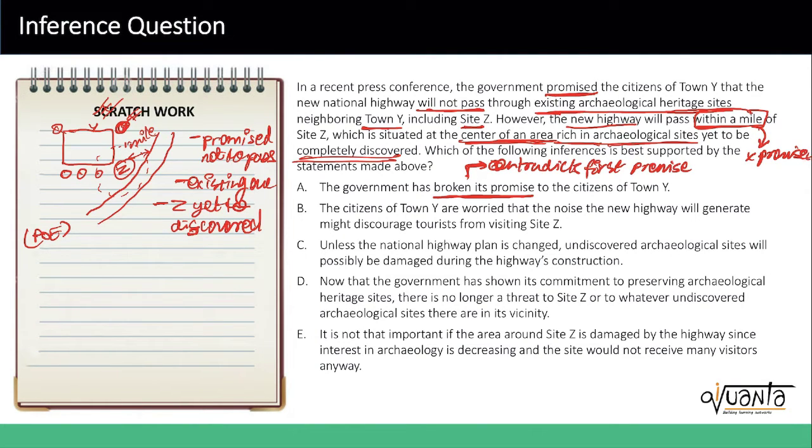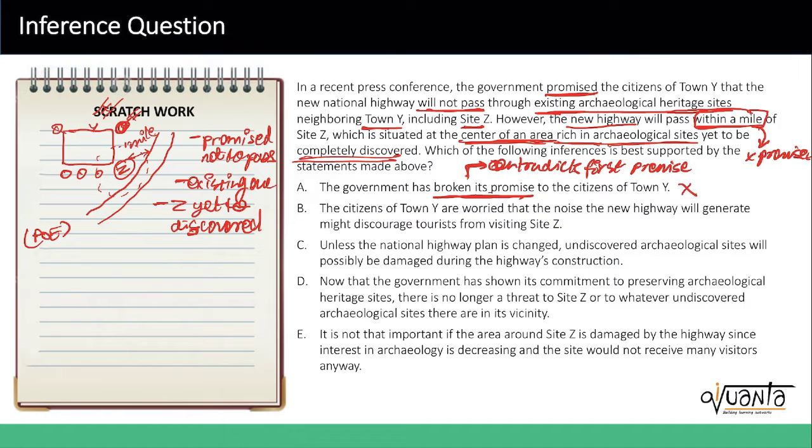If you're saying that the government has broken its promise, that means the new highway was passing through site Z. It has to be saying that it passes through site Z, which is the center of an area rich in archaeological sites. If this 'yet to be completely discovered' phrase was not there, then probably A would have been true. But currently it is not true.